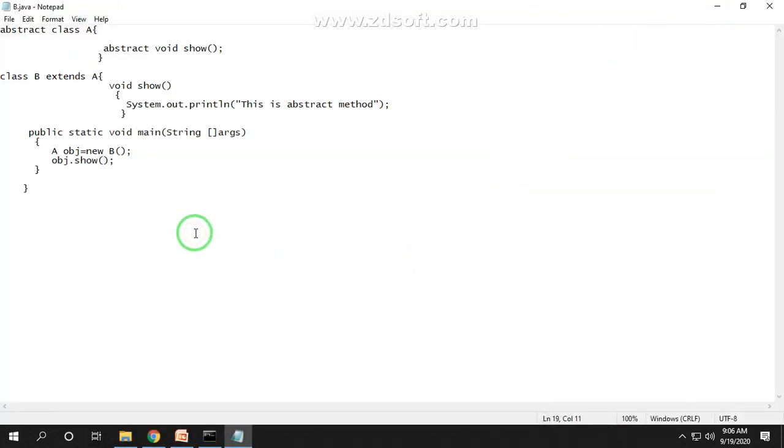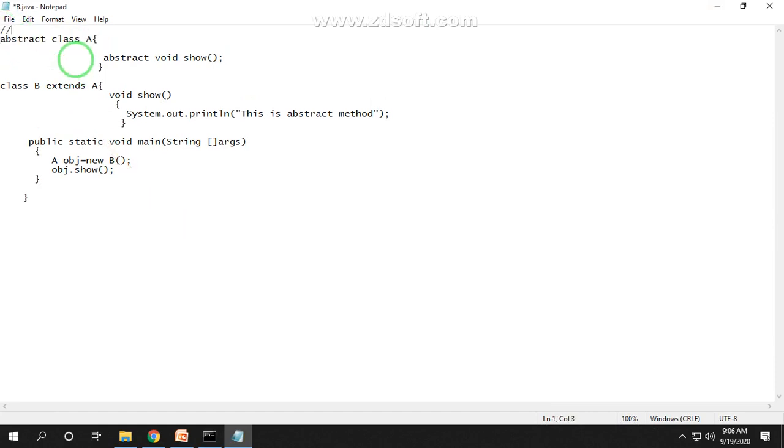It is also done by dynamic method dispatching. Actually, runtime polymorphism is implemented in three ways: one is dynamic method dispatching, the second is abstract class, and the third is interfaces. So it is also done by dynamic method dispatching.